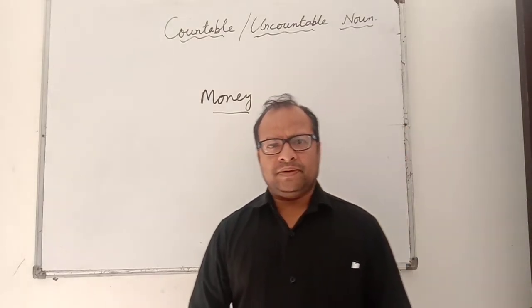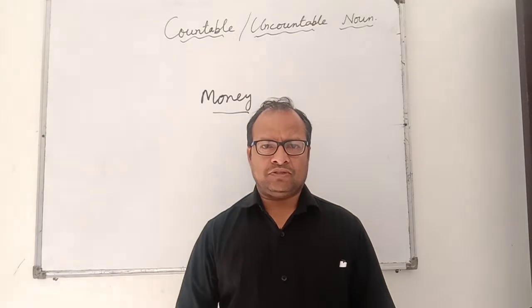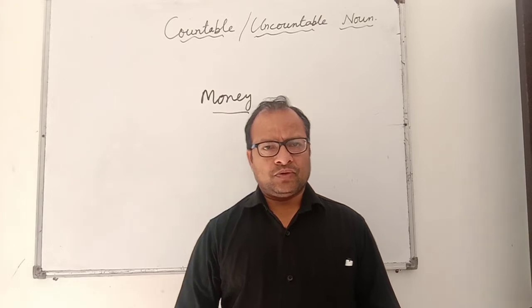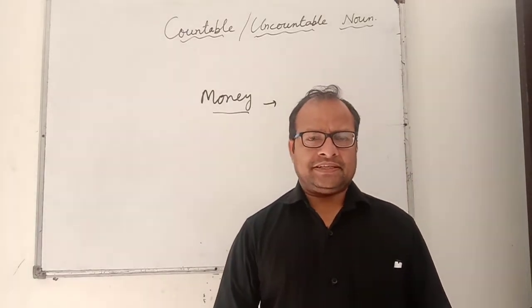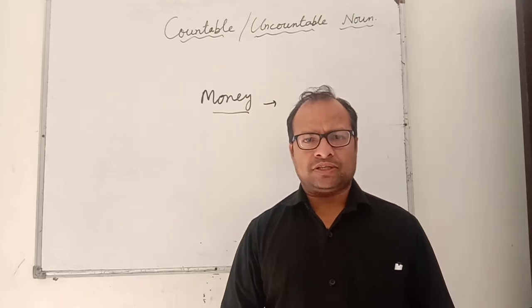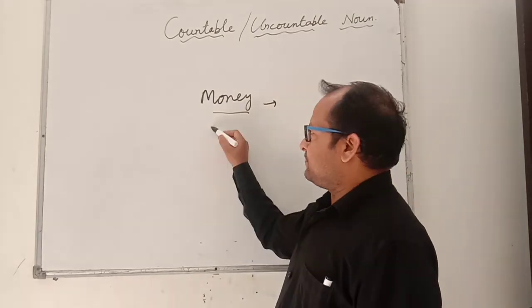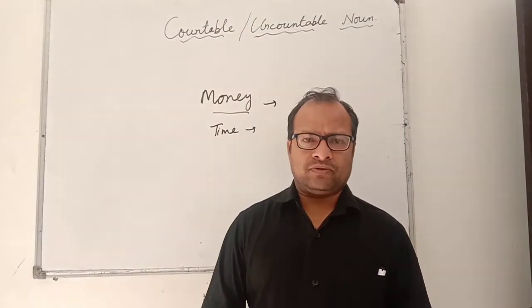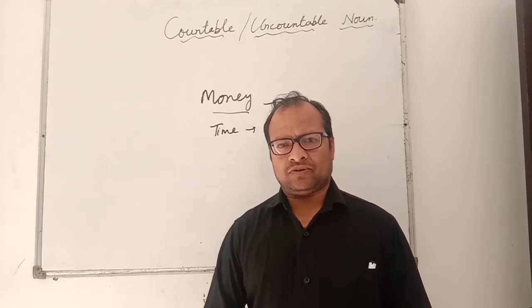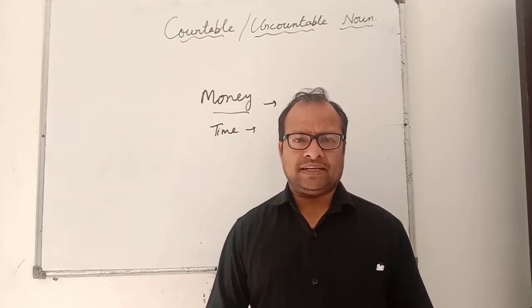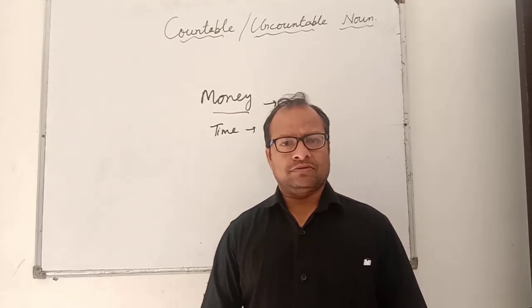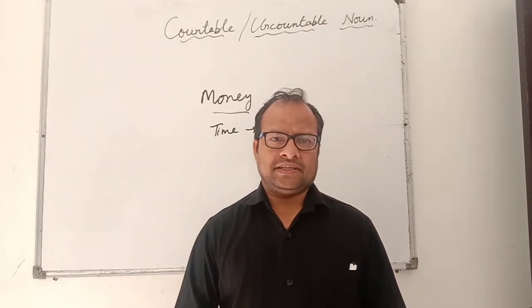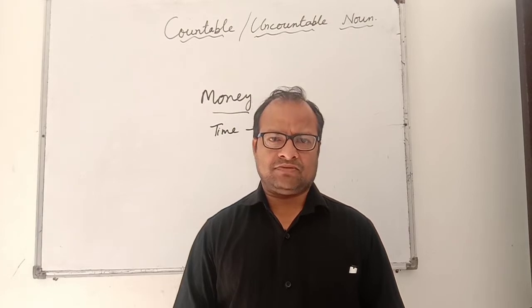My father gave me some money. Can you count the money? No, you can't count money. So this is the reason that money is listed under the heading of uncountable nouns. Now time, again it is uncountable. You can say we can count time, but unfortunately we cannot count time because no one will understand which time you are talking about. So here we have understood certain difficulties in assessing whether these are countable or uncountable nouns.